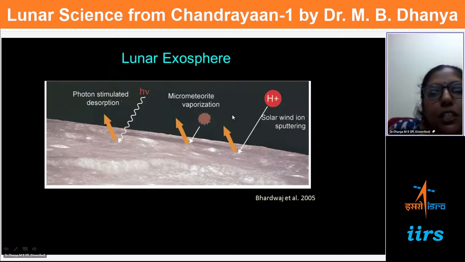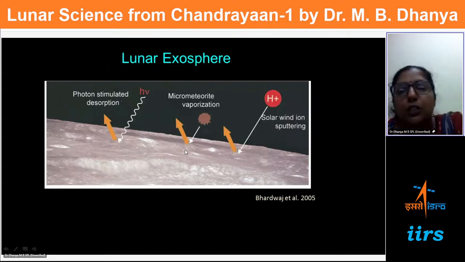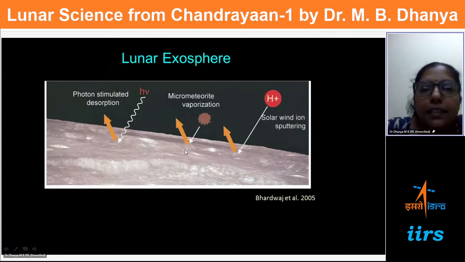Another is micrometeorite vaporization, when micrometeorites come with significant velocity. When they impact the moon surface, in the case of Earth, you may know that many of them, because of friction when they encounter the atmosphere, die out before reaching the surface of the Earth. Whereas in the case of the moon, since the atmosphere is thin, these micrometeorites directly bombard the moon surface, heat it, and release certain vapors and elements to the atmosphere, and this is another source of the exosphere.